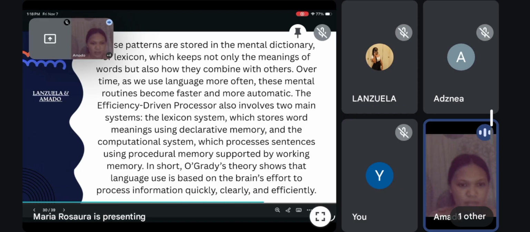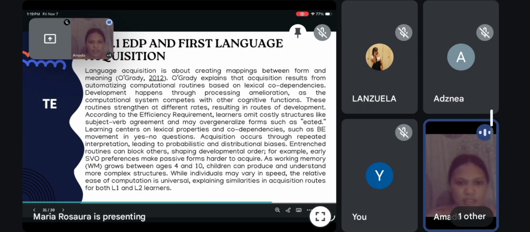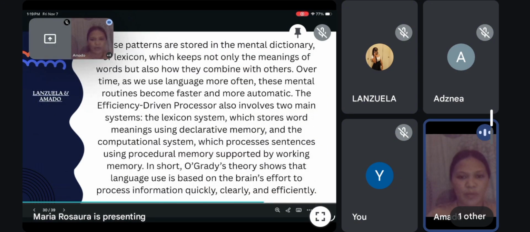The efficiency-driven processor also involves two main systems: the lexicon system, which stores word meaning using declarative memory, and the computational system, which processes sentences using procedural memory supported by working memory. In short, O'Grady's theory showed that language use is based on the brain's effort to process information quickly, clearly, and efficiently.